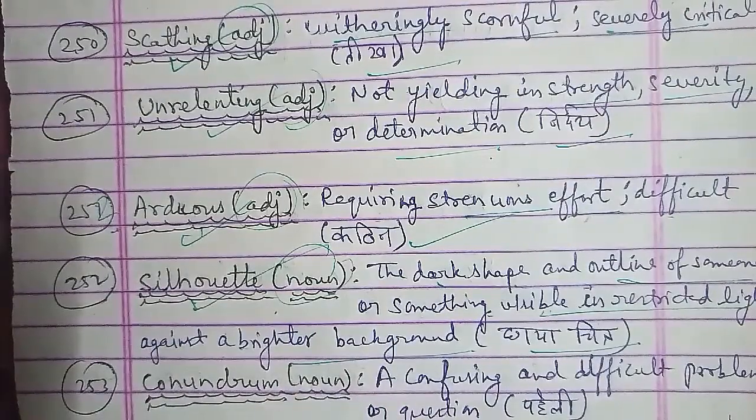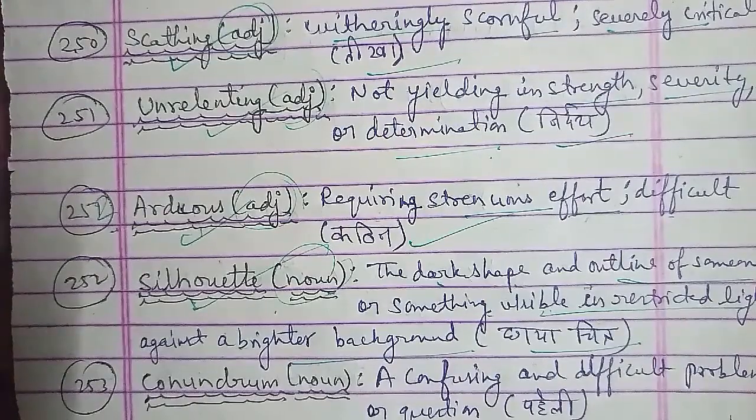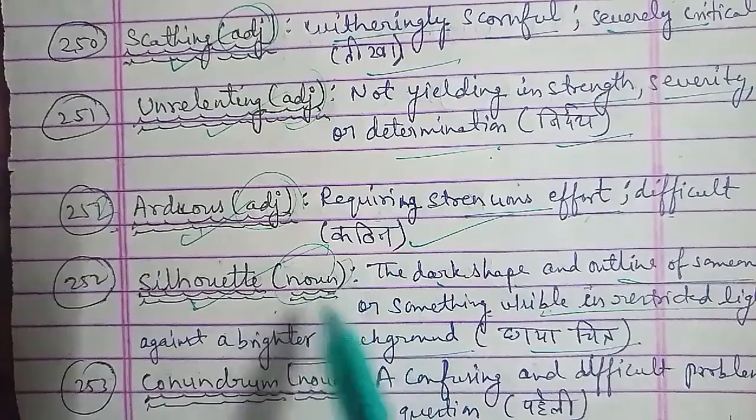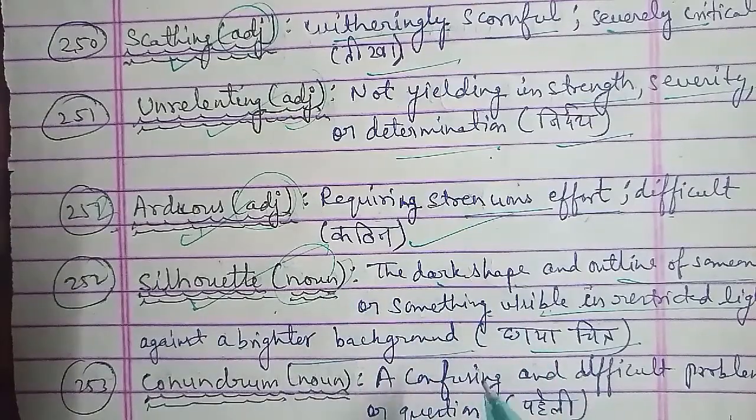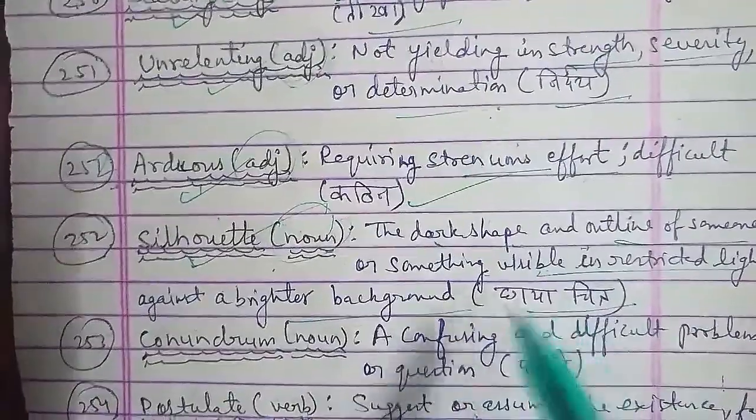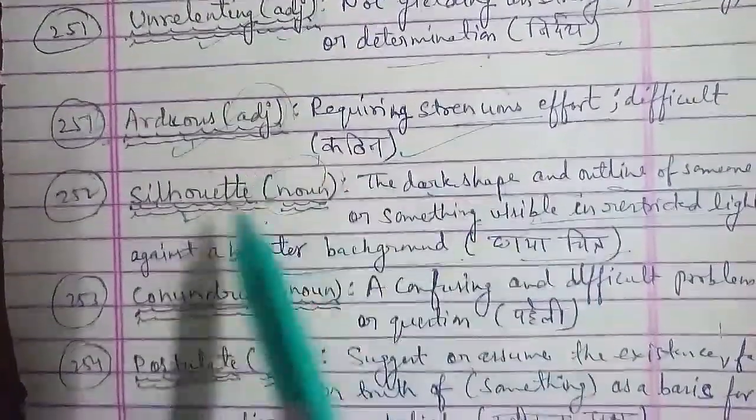Next word we have is the 255th word, that is postulate. Postulate is a word that is used as a verb, and the meaning of postulate is to suggest or assume the existence or a fact or a truth of something as a basis for reasoning, discussion or belief. In Hindi that is स्वीकृत पक्ष।